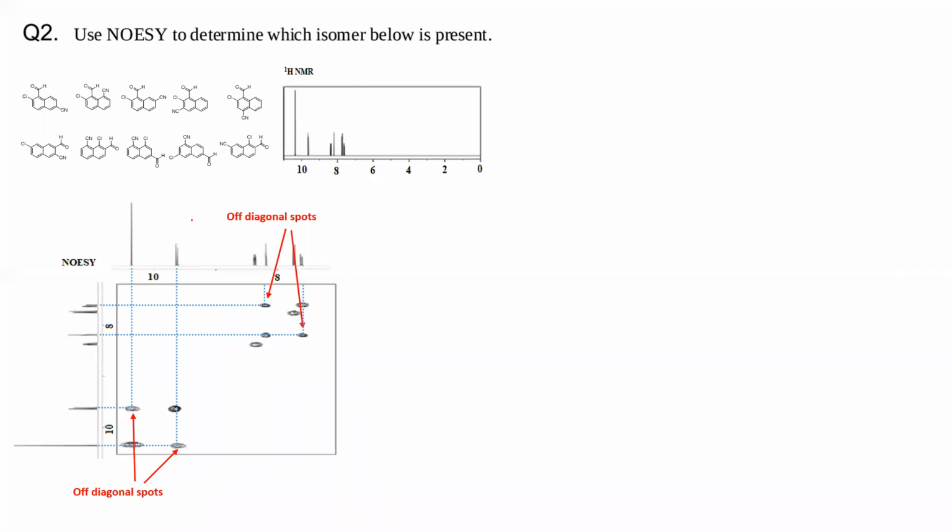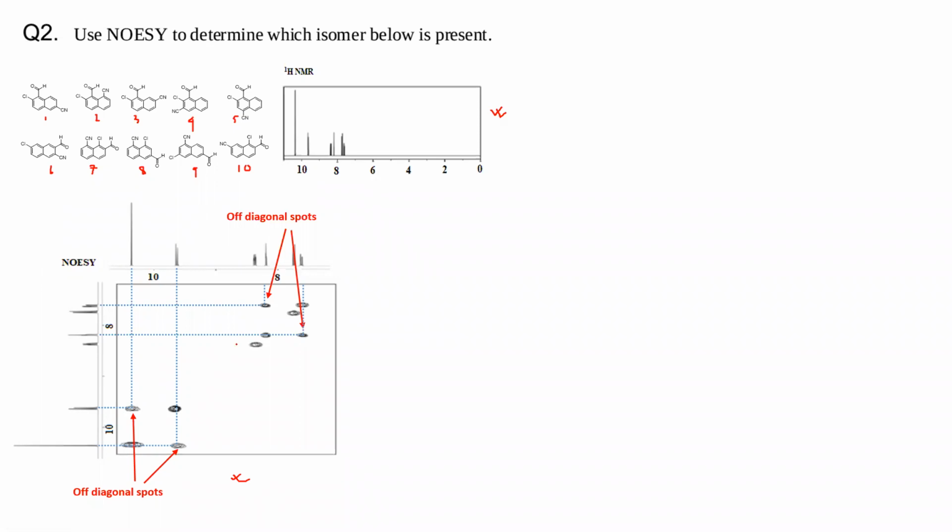Now, in the second problem, a number of compounds are given here. A particular 1H NMR is provided, and you have the corresponding NOESY. You have to find out which is the correct structure here. We can take this as 1, this is 2, 3, 4, 5, you have 6, 7, 8, 9, and 10. These are the compounds.